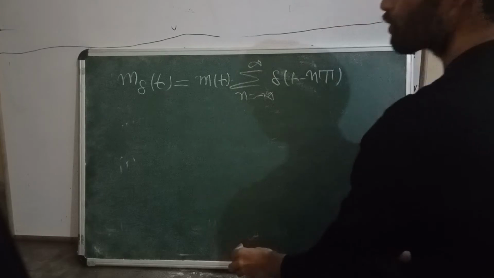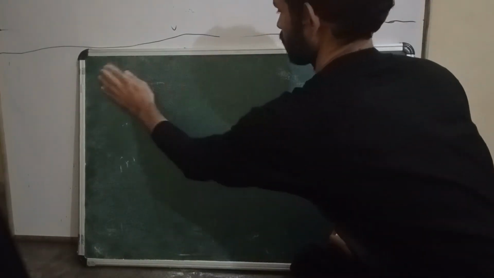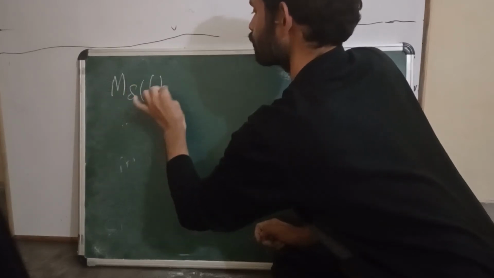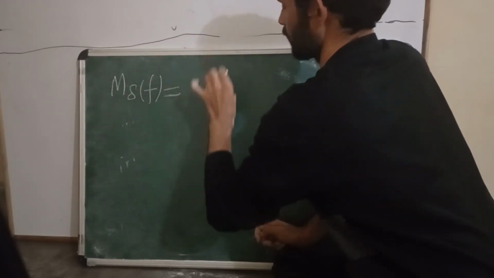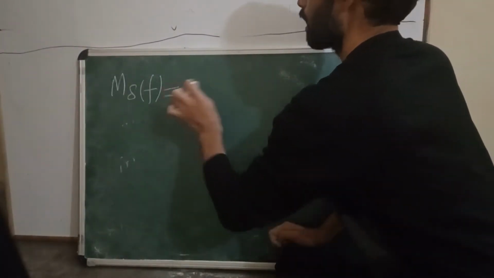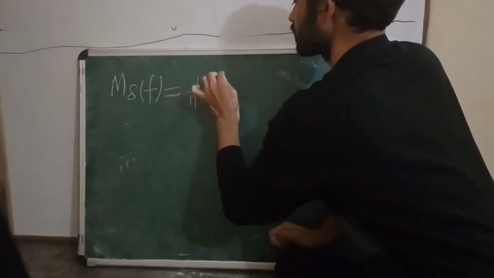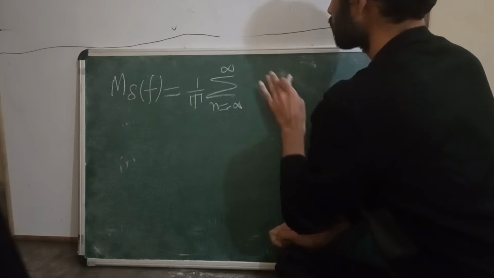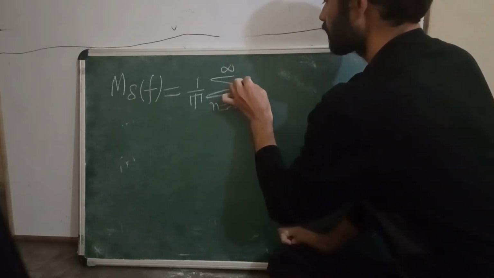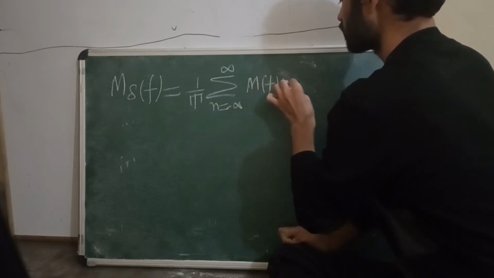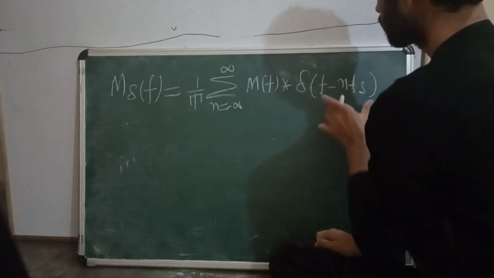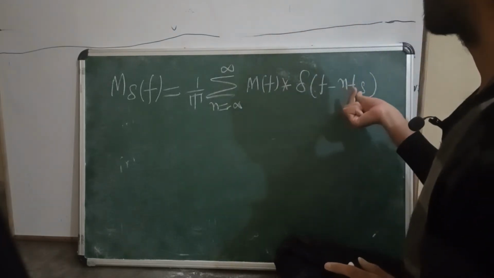This is the process of sampling. We are sampling the continuous time signal. So now we have reached up to this one. This is M delta of f, the sampled signal in the frequency domain. M delta of f is 1 by T, summation n equal to minus infinity to plus infinity, M of f convolution delta of f minus n fs. This is my sampling frequency.